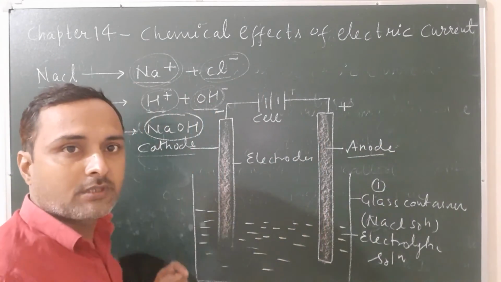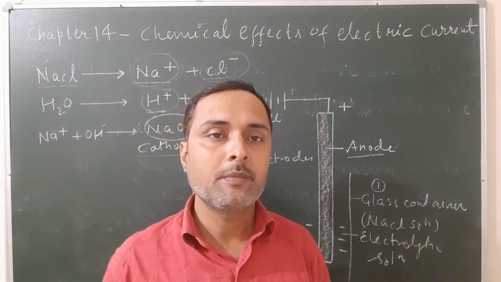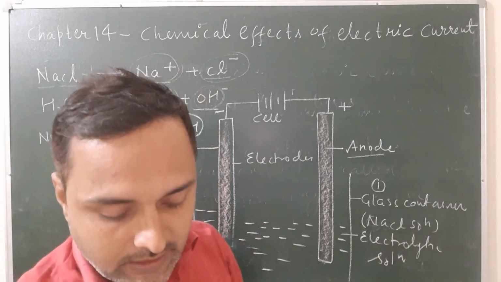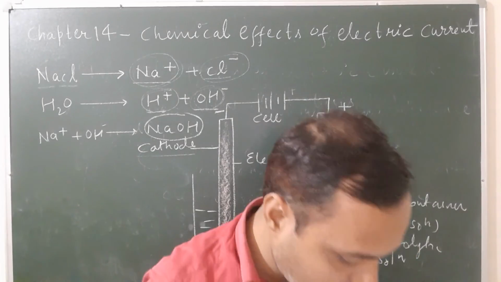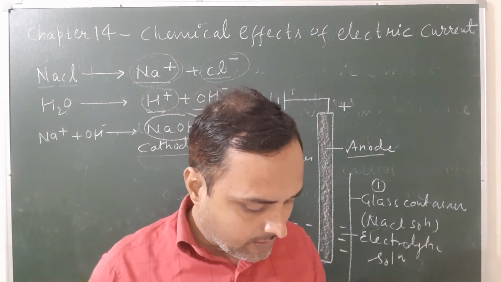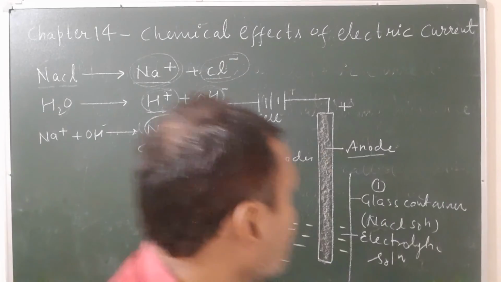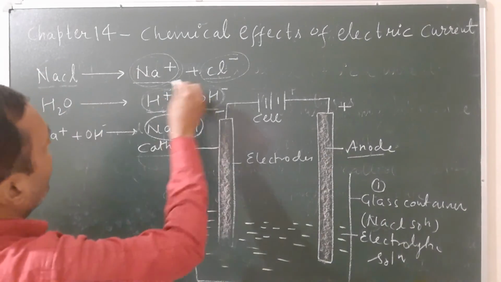So this is all about the electrolysis of sodium chloride by taking an example. In the next class we will discuss the H2 gas. Finally, this H+ changes into H2 hydrogen gas.